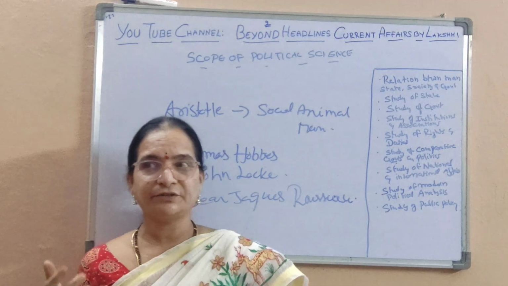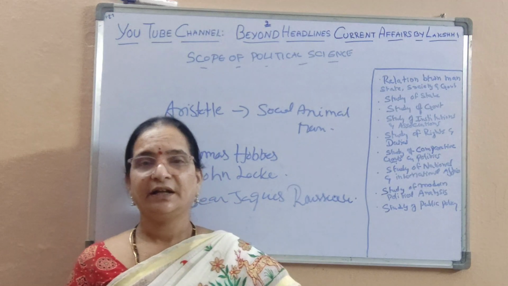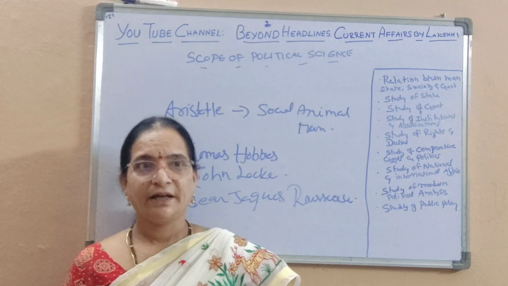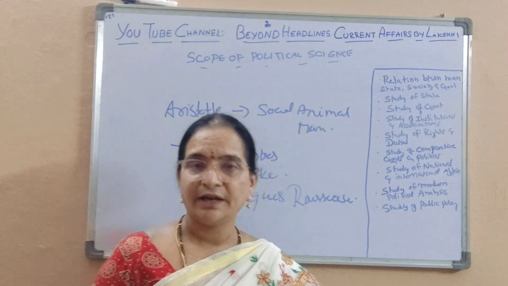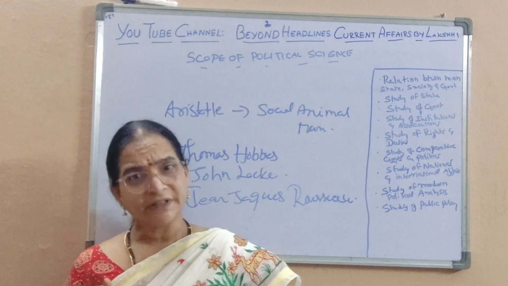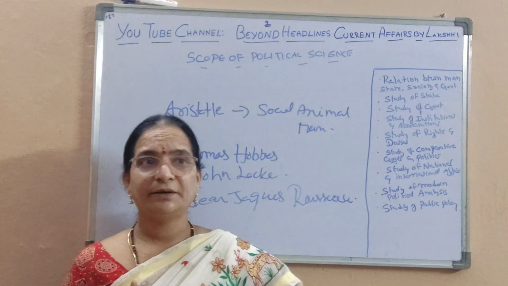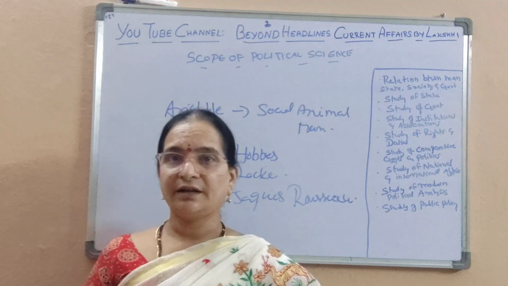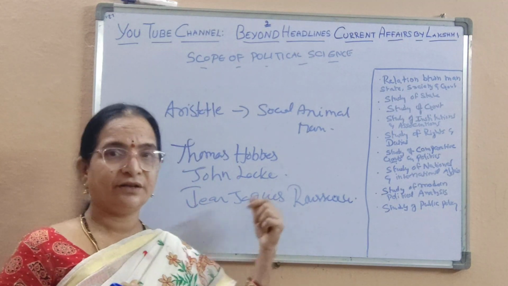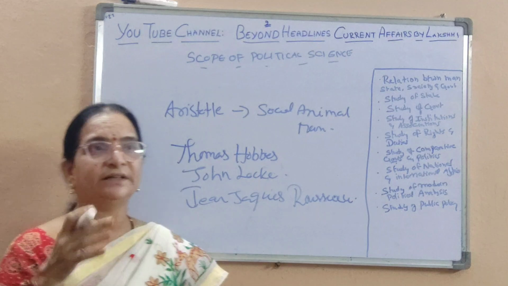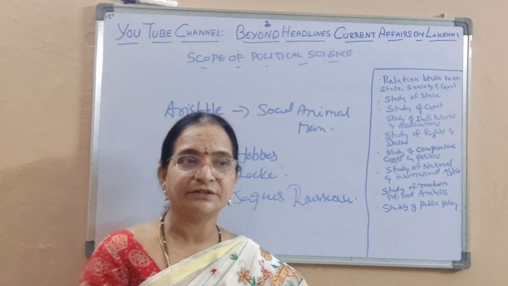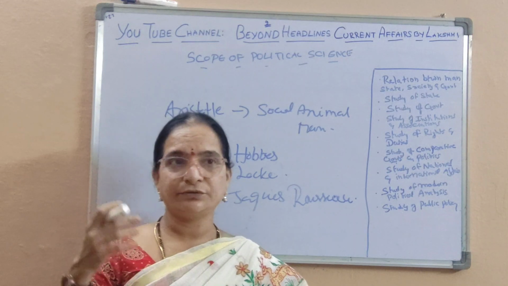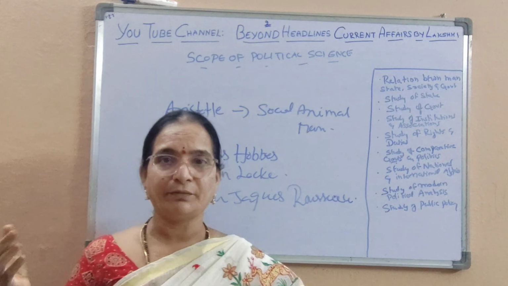And when we come back to the different organs, the legislature is the organ of the government which makes laws, the executive implements the laws, and the judiciary interprets the laws and punishes lawbreakers. So all these things are discussed in the scope of political science. So political science studies government in its forms and its organs and gives a detailed explanation so as to be understood even by the common layman.